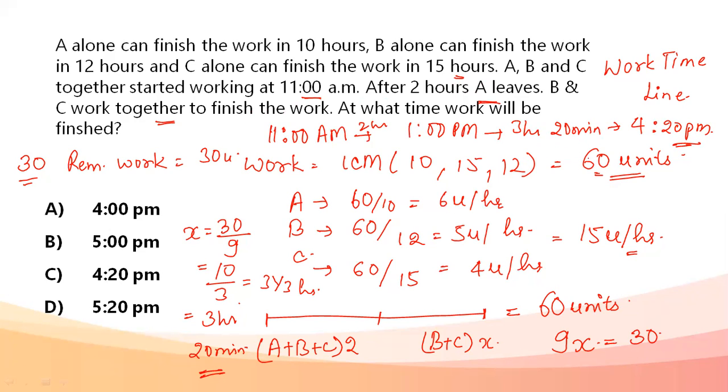So at what time will the work be finished? It will be finished at 4 hours and 20 minutes, that is 4:20 p.m. My answer is option C. Important thing here was to consider that when we are converting from hours to minutes, one third of an hour can be written as 20 minutes. Also, the drawing of the work timeline is very important. When someone is leaving, when they're joining, that has to be considered always.